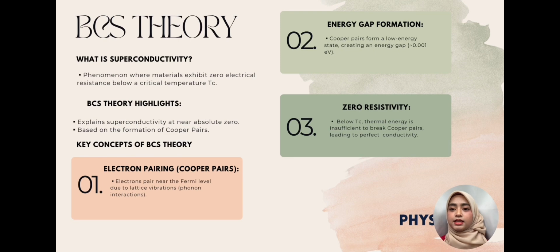Second is the energy gap formation. Cooper pairs exist in a lower energy state, forming an energy gap of approximately 0.001 eV above them. This energy gap prevents collisions that would normally lead to resistance, ensuring zero electrical resistance. Third is the zero resistivity condition. Superconductivity occurs when the thermal energy is less than the energy gap. Under this condition, Cooper pairs move collectively, enabling resistance-free current flow.